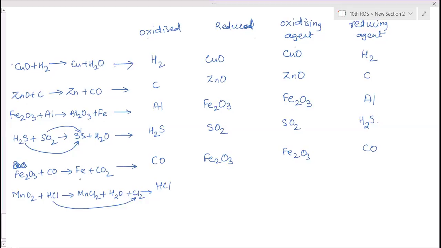Hydrogen has gone, so it has lost hydrogen, therefore it is oxidized. Then reduced is manganese dioxide, MnO2. Oxidizing agent is manganese dioxide. Reducing agent is HCl.